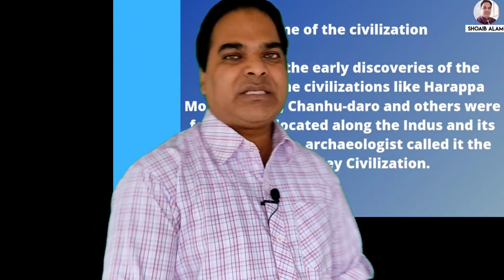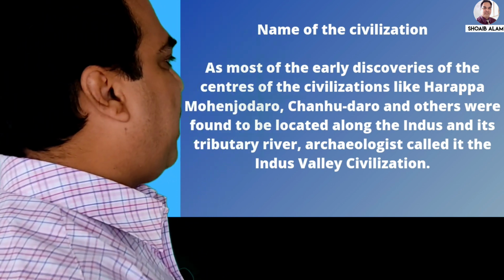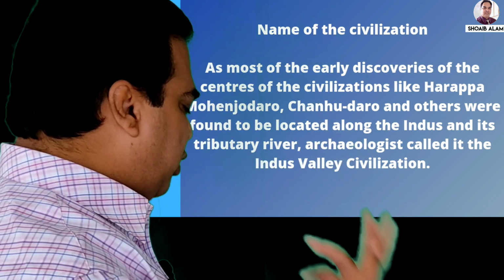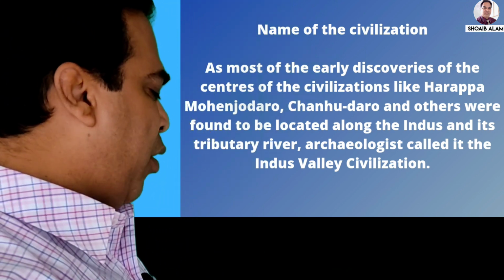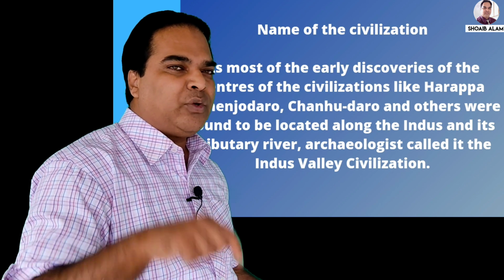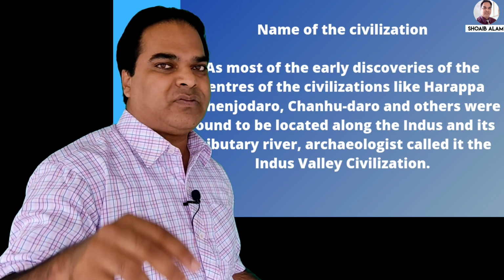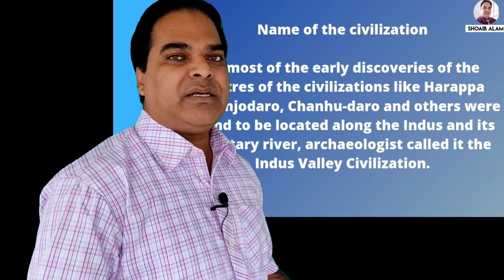As most of the early discoveries of the centers of the civilization, like Harappa, Mohenjo-daro, Chanhu-daro and others, were found to be located along the Indus and its tributaries, that is why the archaeologists decided to give it the name Indus Valley civilization.